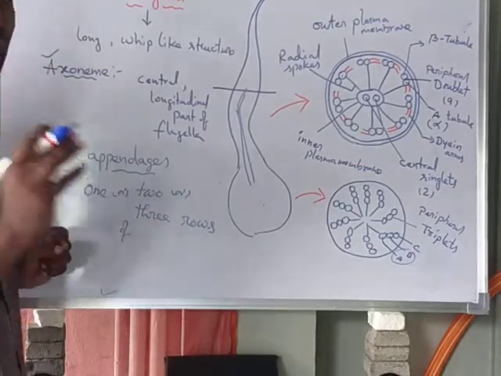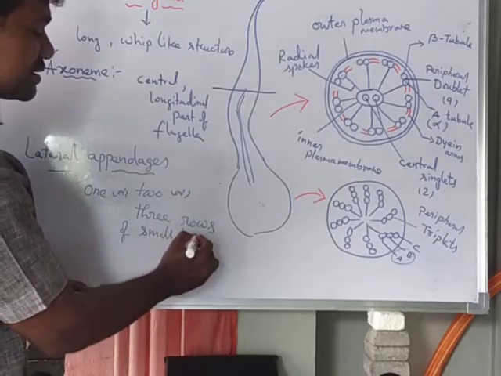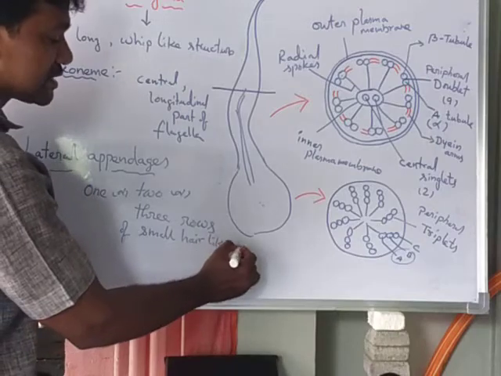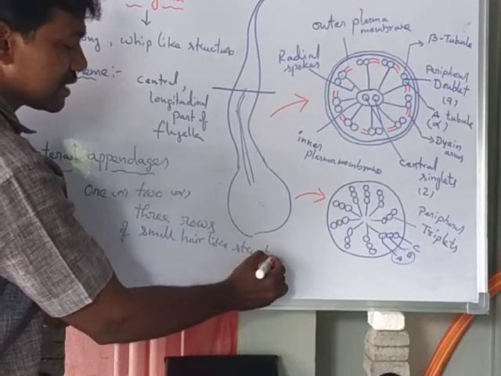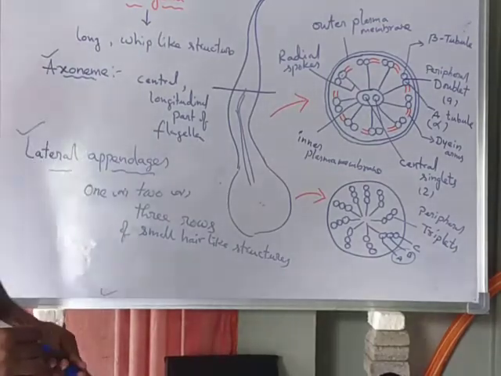Small hair-like structures are called lateral appendages.